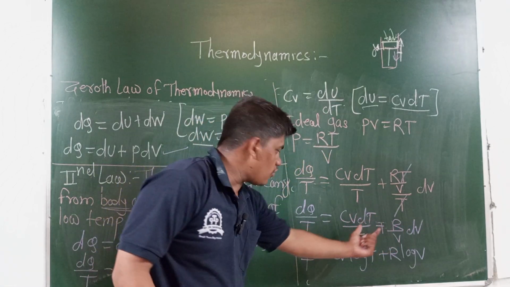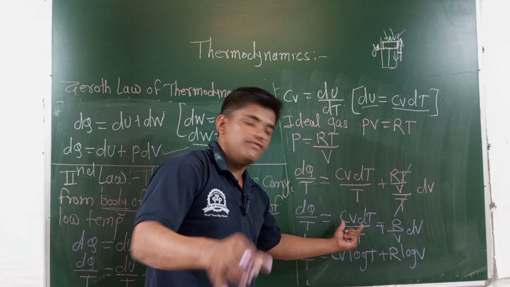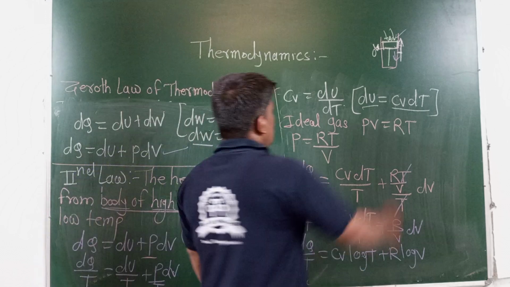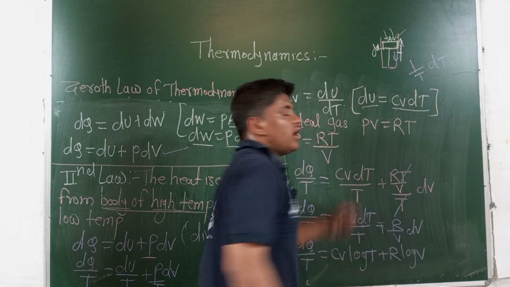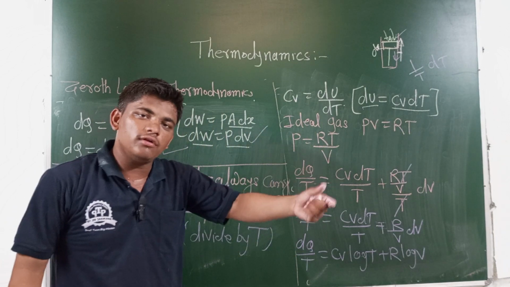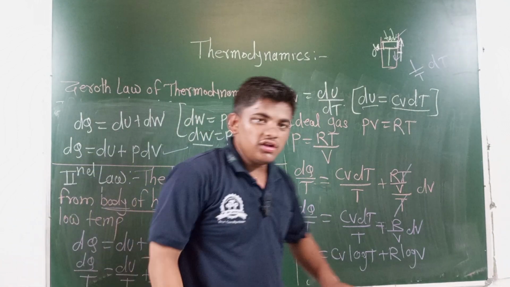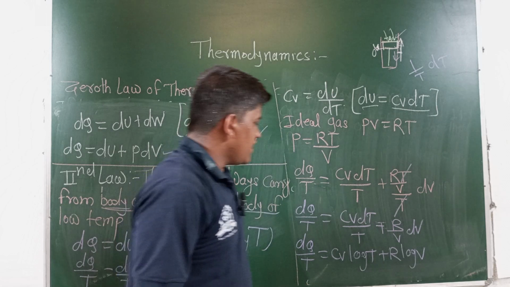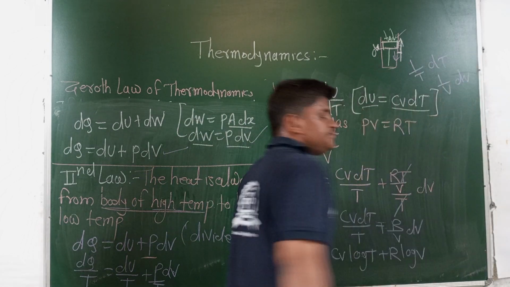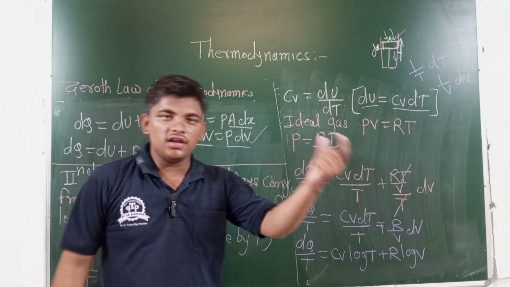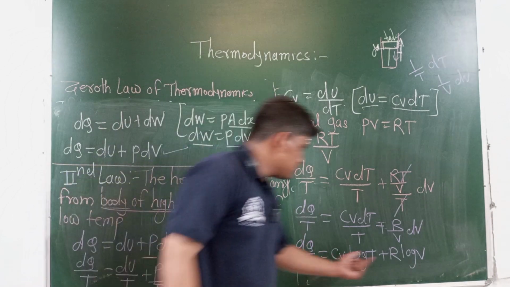R is the gas constant and CV is the specific heat, so 1 upon T remains. The integration of 1 upon T dT is log T, since the derivative of log T is 1 upon T. Then the integration of 1 upon V dV is log of V, giving R into log of V.